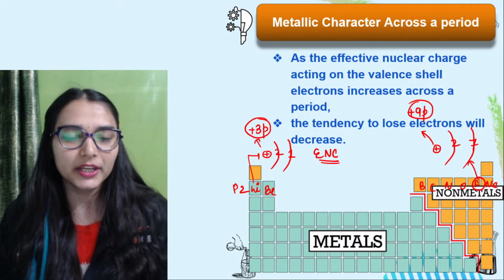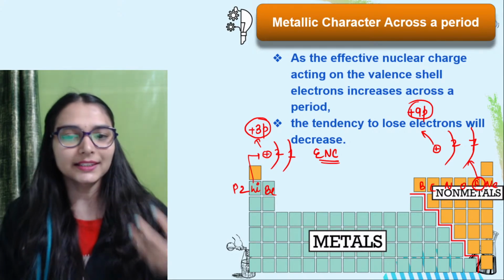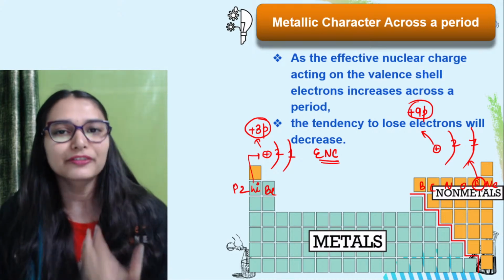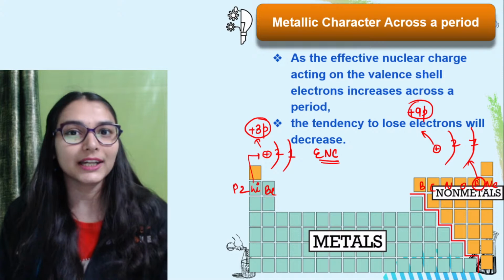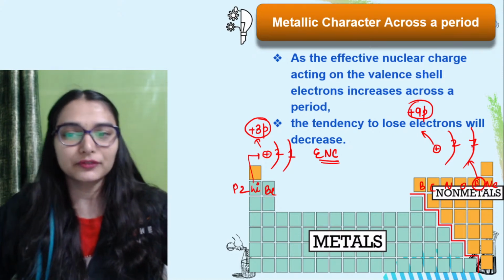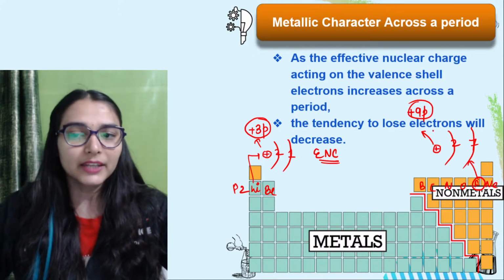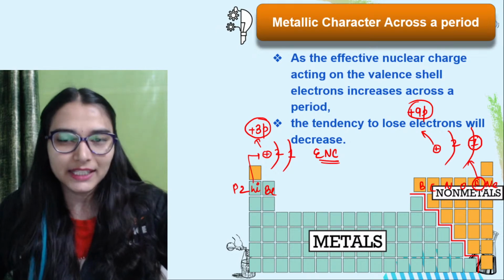Yes, come on. Three protons are attracting the valence electrons more tightly in the case of lithium or in the case of fluorine. Yes, fluorine में 9 protons have to attract. मतलब you see the nuclear charge is increasing and effective nuclear charge is also increasing. 9 protons are able to pull the valence electrons more tightly in the case of fluorine.